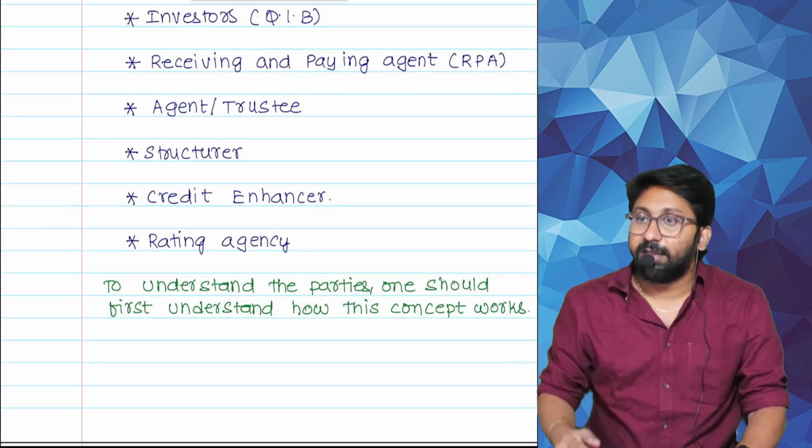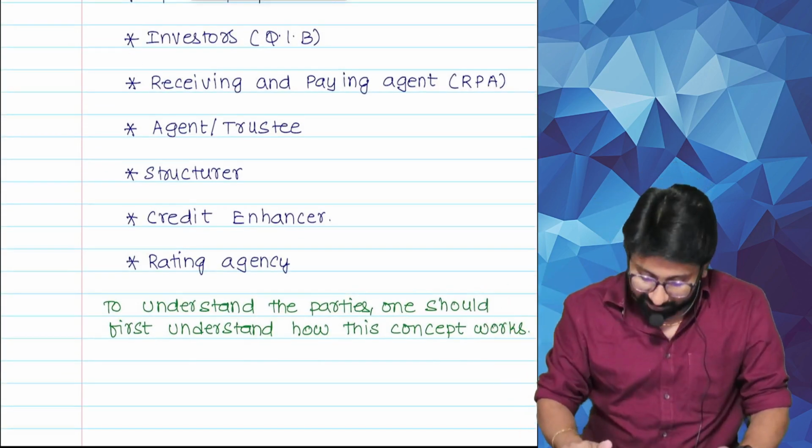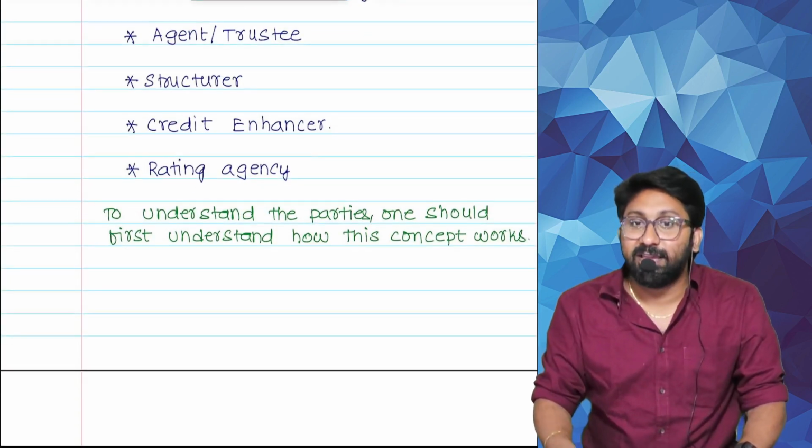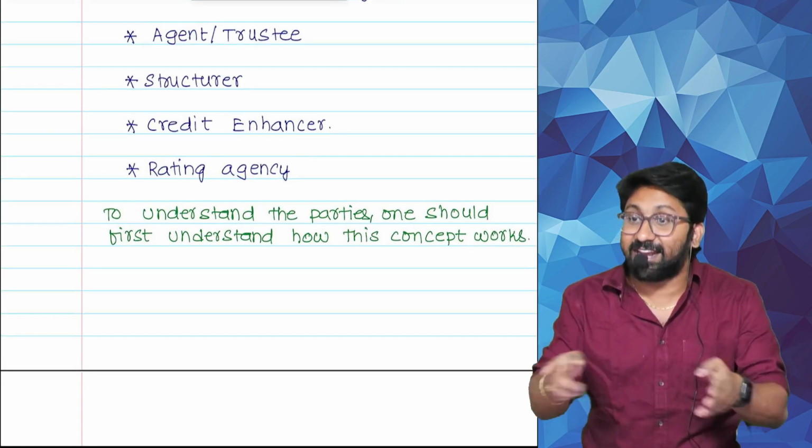Next. Credit enhancer. Who is this? Comedian. Next one is whom? Rating agency, the villain. Because they only will give the credit rating.